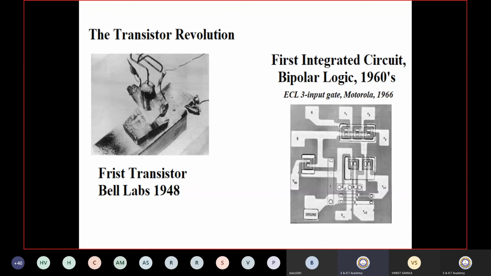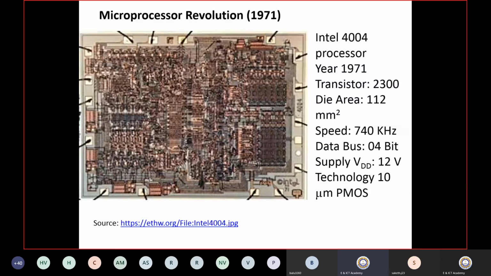So have you heard the name Motorola? Most of the students might know it because Motorola gives us mobile phones, right? Still there are some mobile phones coming from Motorola. So this is the earlier picture. Now after that, what revolutions have been made? What was the first microprocessor revolution? That is the Intel 4004.